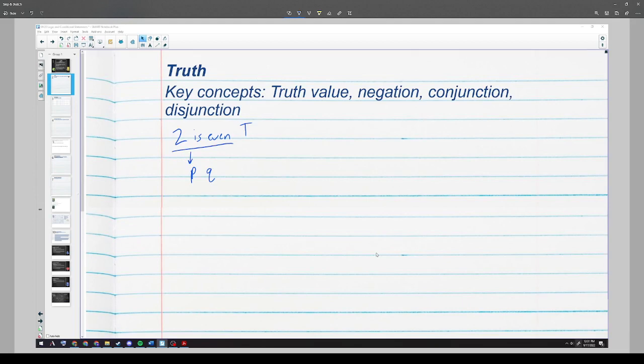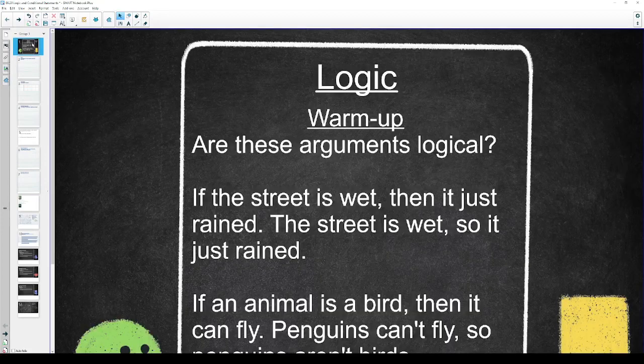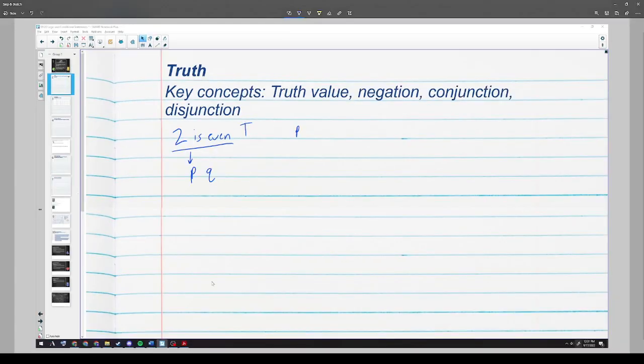In the previous slide when we looked at the examples, I could say penguin, or what was it? I forgot already what it said. Let's go back. So it said, the street is wet and so it just rained. So I could say that the street is wet. That is a statement, and that statement can be true or false. So instead of writing that repeatedly, I can just use P as a stand-in for that. And so whenever we want to refer to the idea of the street is wet, I can just say P.